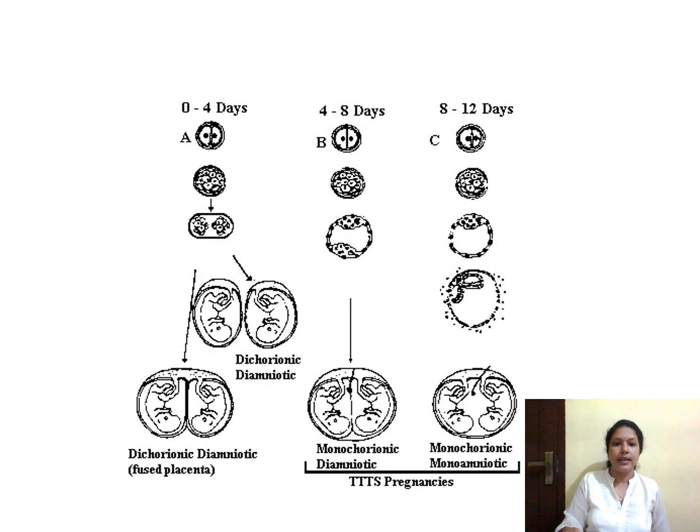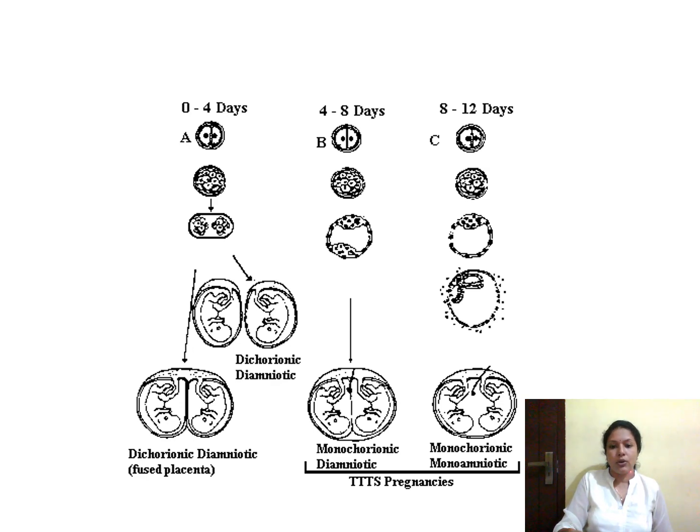You can see that if the division occurs between 0 to 4 days, both babies will have separate amnion and separate chorion. So two chorions and two amnions will be there, one for each baby. This is known as dichorionic diamniotic twins. If the division occurs between 4 to 8 days, the chorion has already formed, so only a single chorion will be there and two amnions, one for each baby.